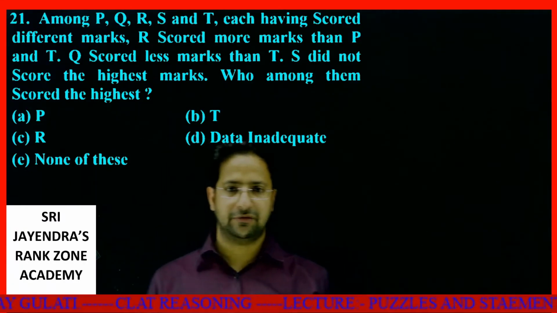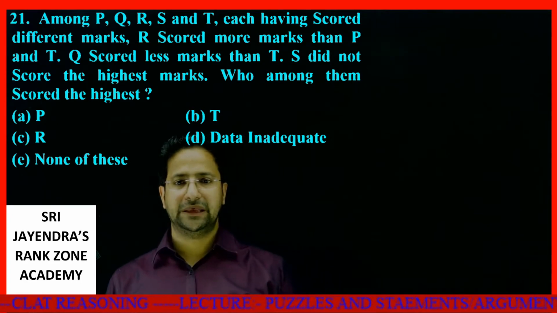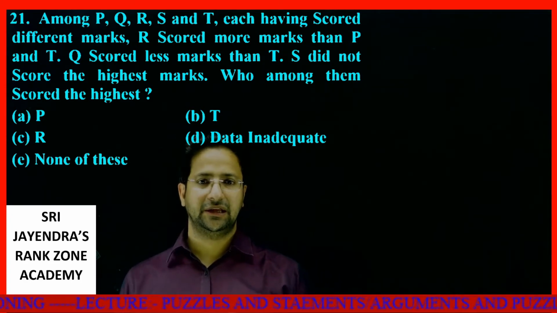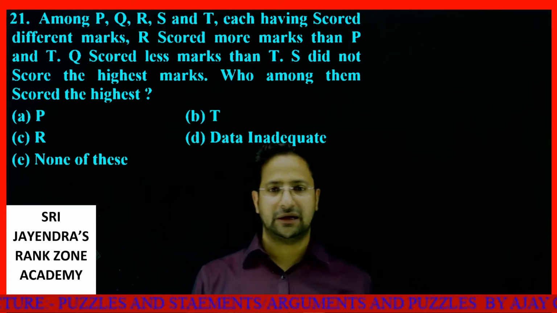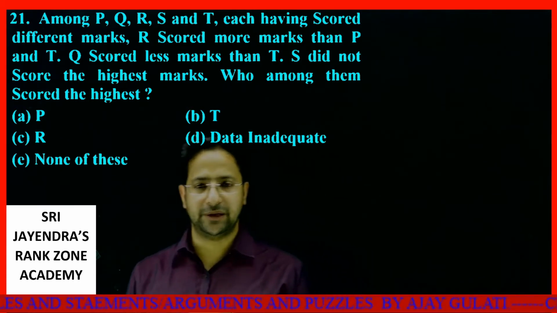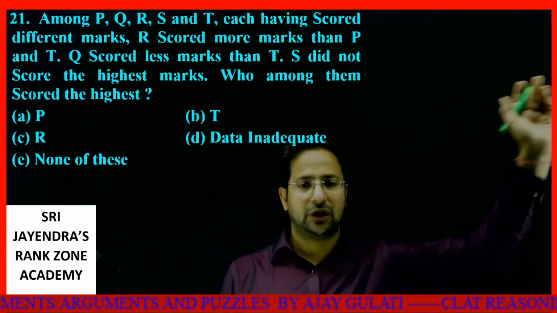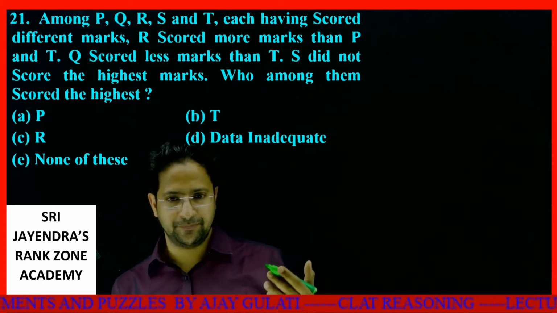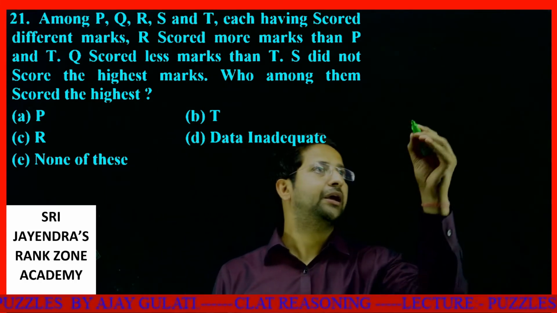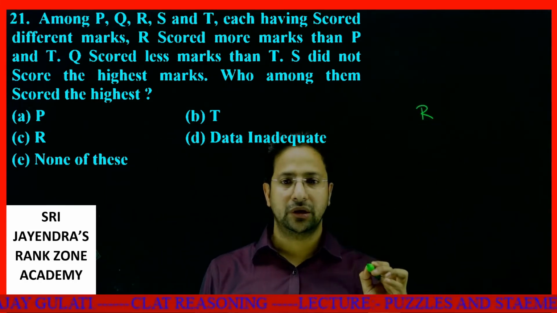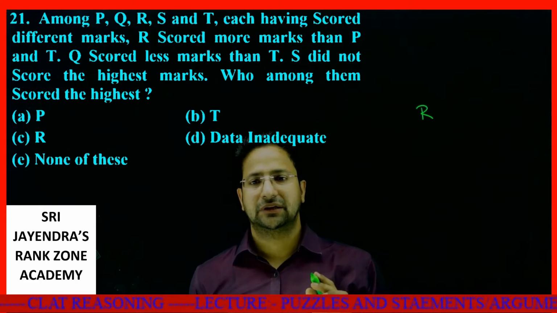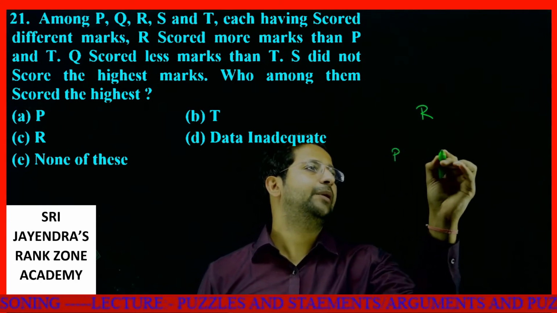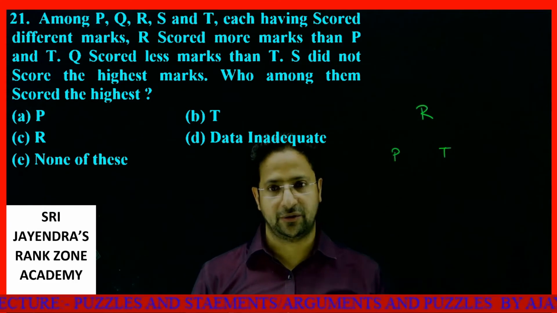The next question we have is, among P, Q, R, S and T, each having scored different marks, R scored more marks than P and T. See, first of all, again the same thing. If somebody has got more, I'll put him higher. R scored more marks than P and T. P and T, I don't know about their nature right now.